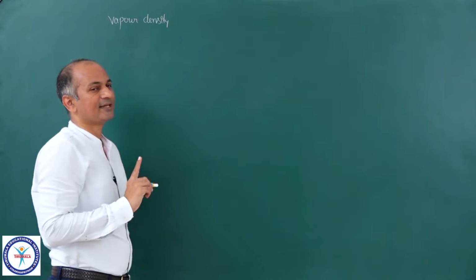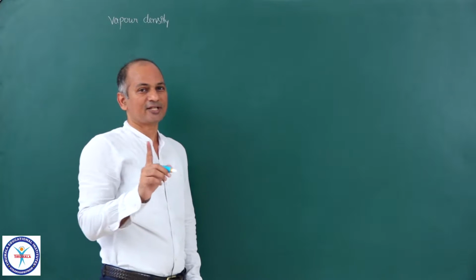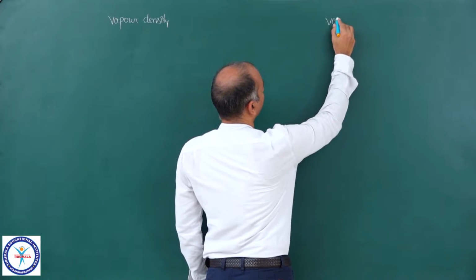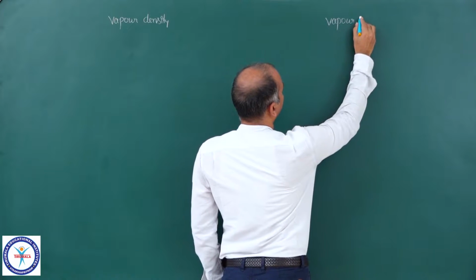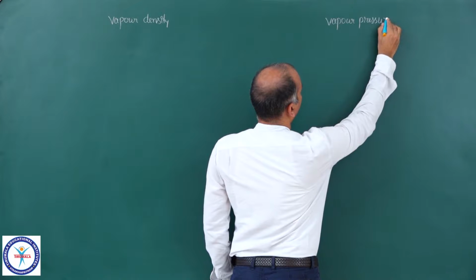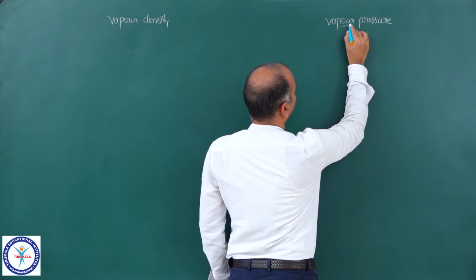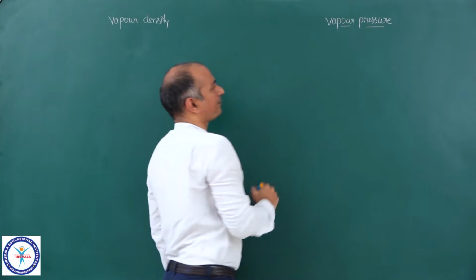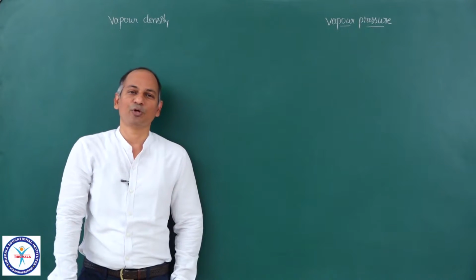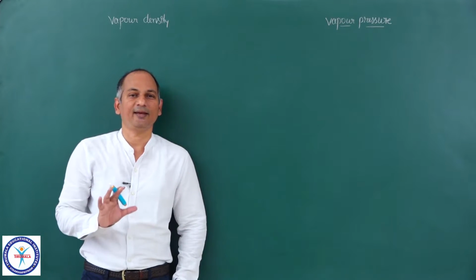Vapor density is a definition. It is not a concept, whereas vapor pressure is a concept. So first let us come to vapor density. I told you already it is basically a definition.